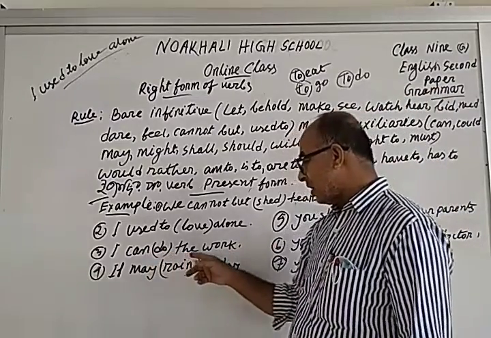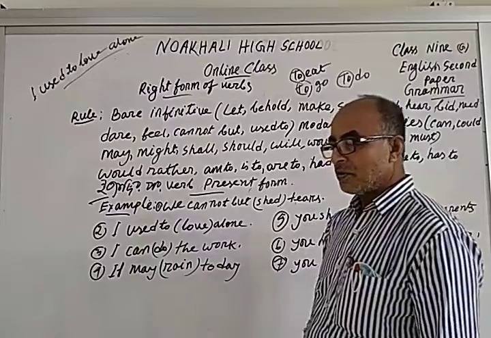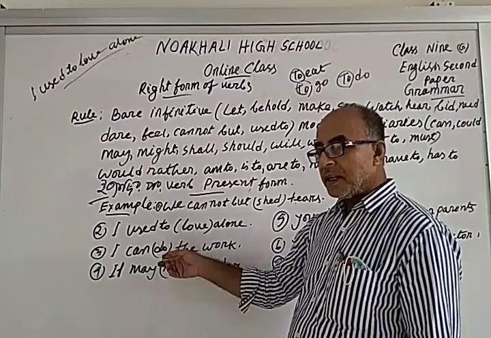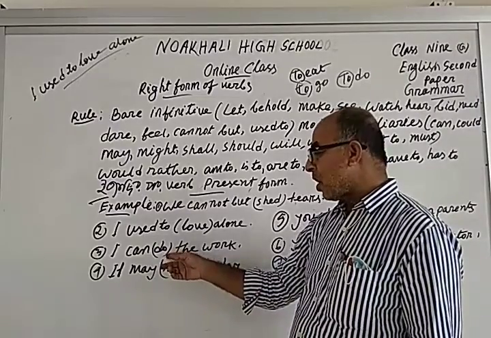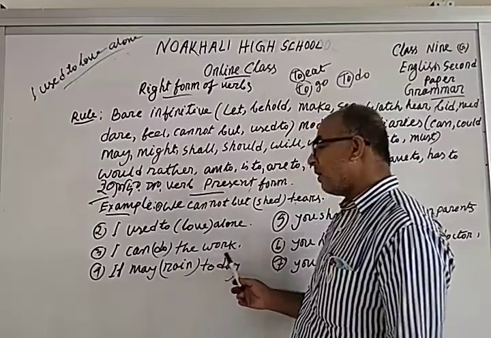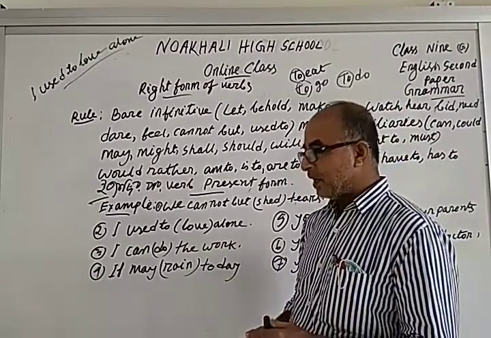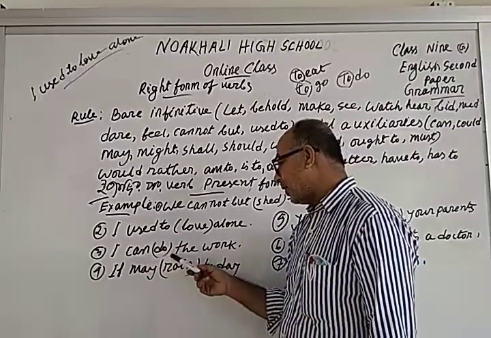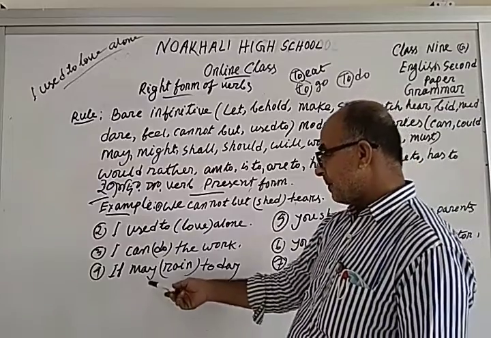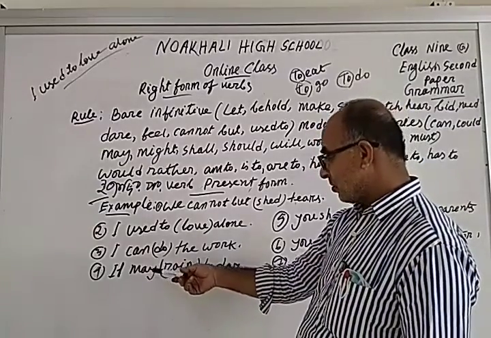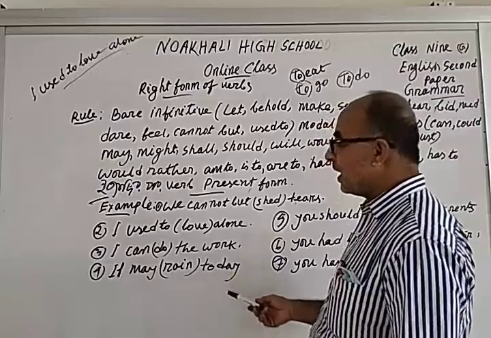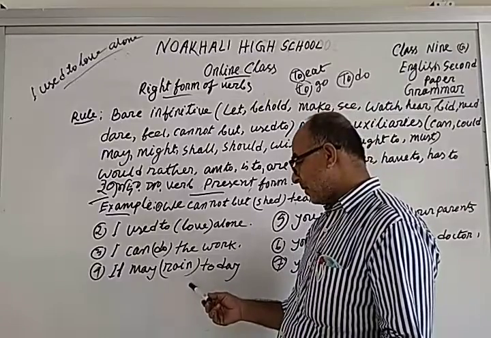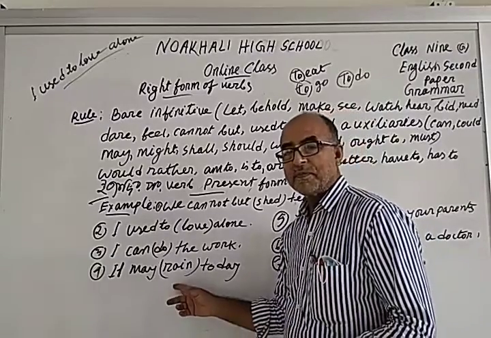Next, I can do the work. Can is a modal auxiliary verb. After a modal auxiliary, the verb will be in the present indefinite form. I can do the work. With the bracket omitted, the answer will be: I can do the work. It may rain today. May is a modal auxiliary verb. Same condition: rain is in the present form.